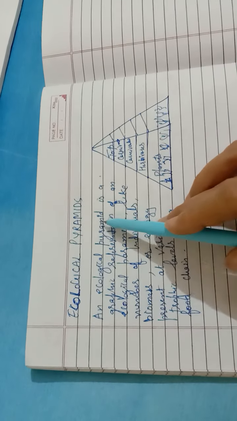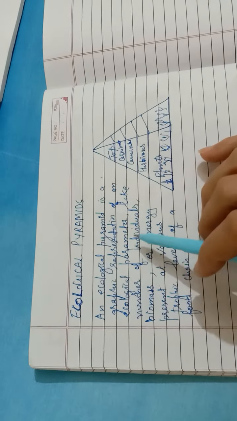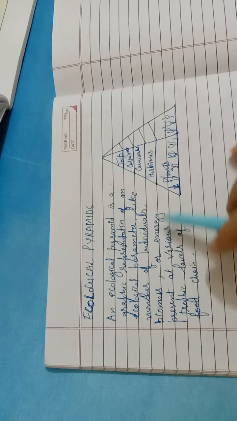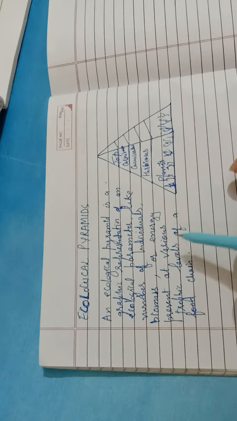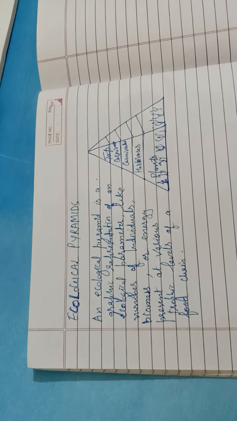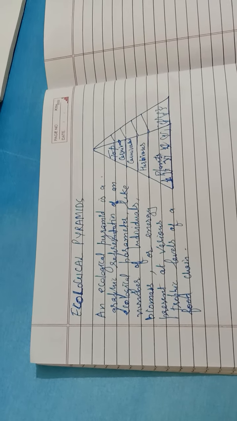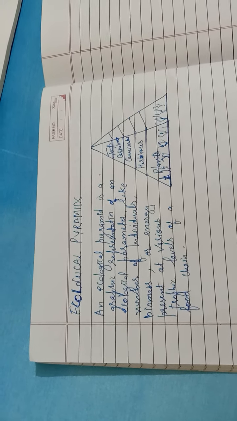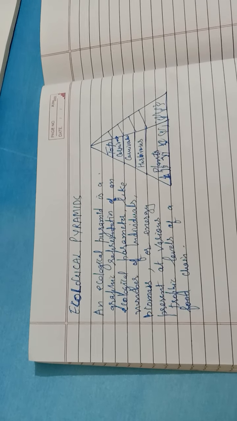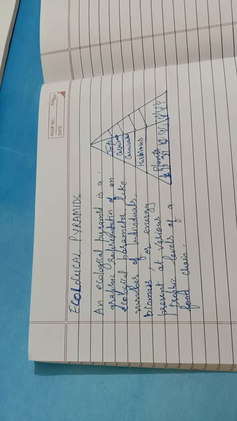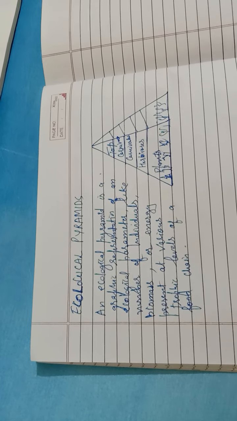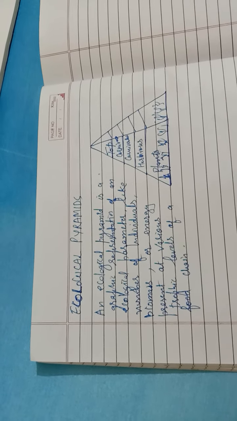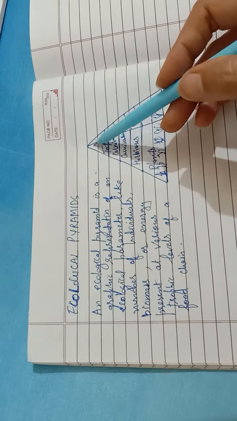An ecological pyramid is a graphical representation of an ecological parameter, like the number of individuals, biomass or energy present at the various trophic levels of the food chain. So a pyramid of numbers is the graphic stepwise representation of the number of individuals present in each trophic level, with producers at the base and carnivores at the top.